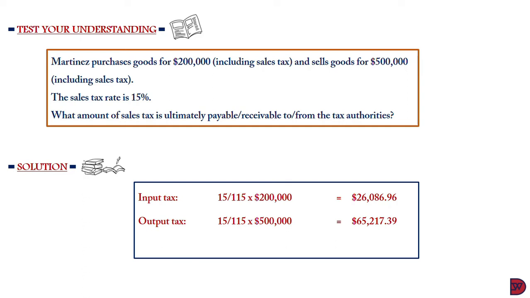Output tax, it's also going to be 15 divided by 115 times $500,000, giving us $65,217.39. The output is more than the input, so there's a tax payable at hand, which will be $39,130.49. So this is supposed to be paid to the government at the end of 1 month from the time this estimation was done, or quarterly, depending on the jurisdiction that you find yourself in.